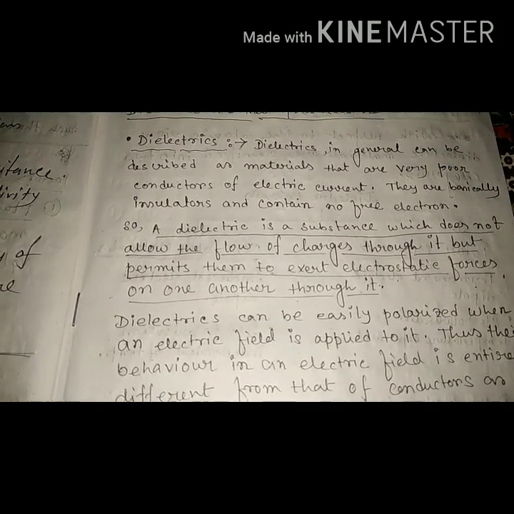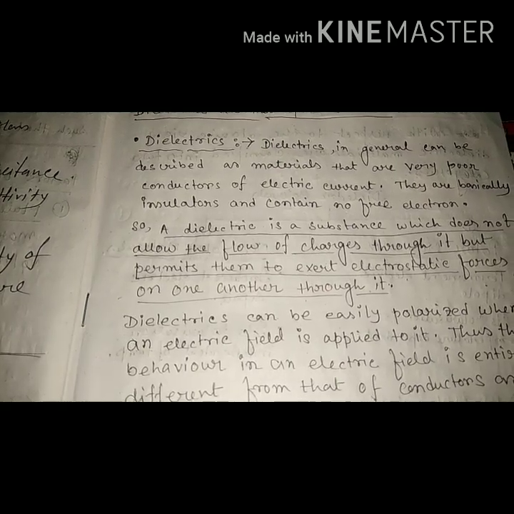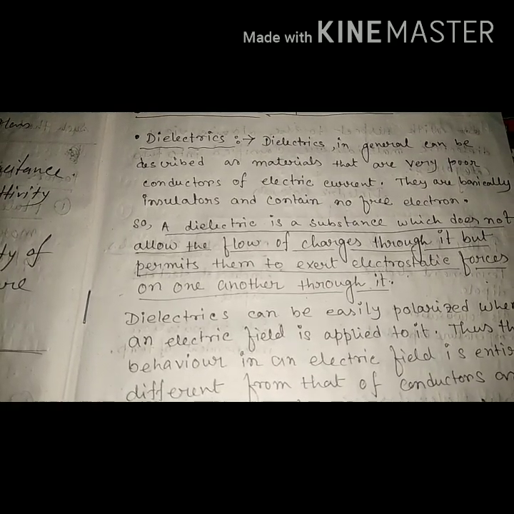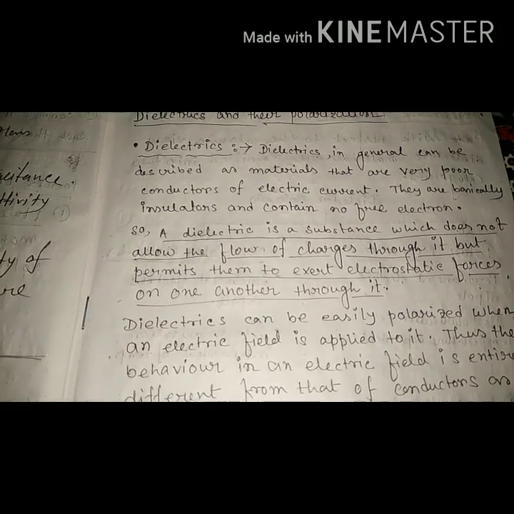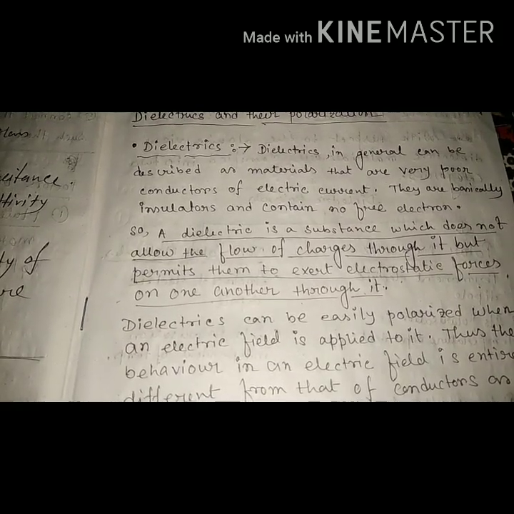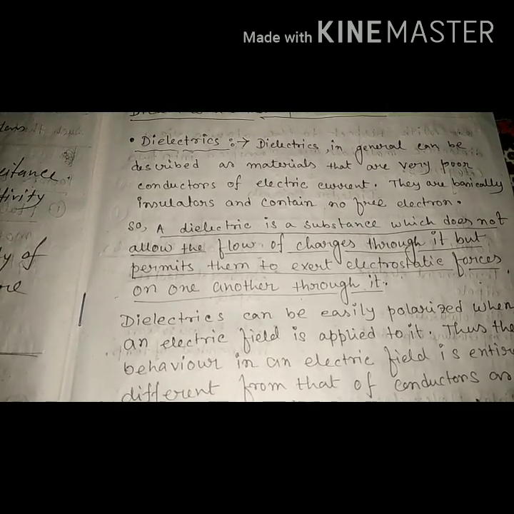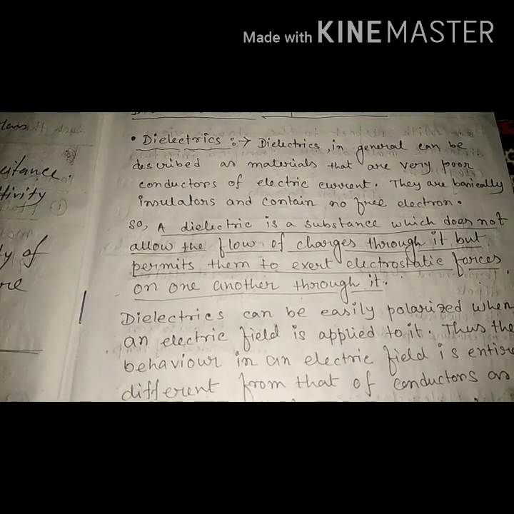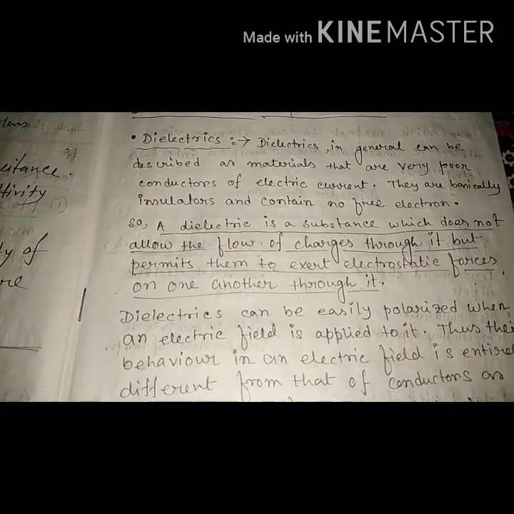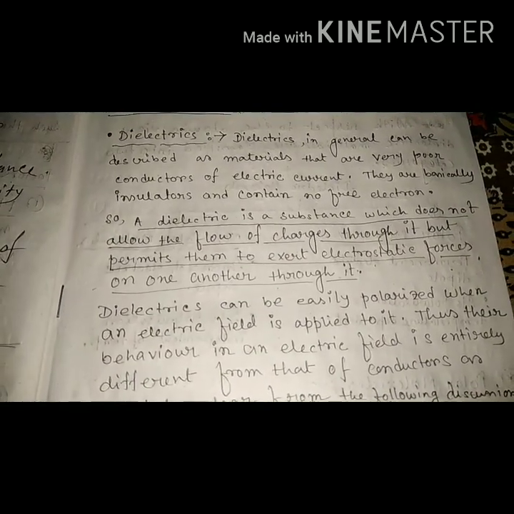In general, we can say that dielectrics are insulating materials. They are very poor conductors of electric current. Not non-conductors, but poor conductors, that means a little bit of effect it can transmit. That's why it is called a very poor conductor of electric current.